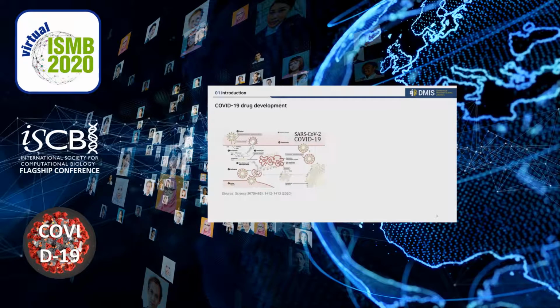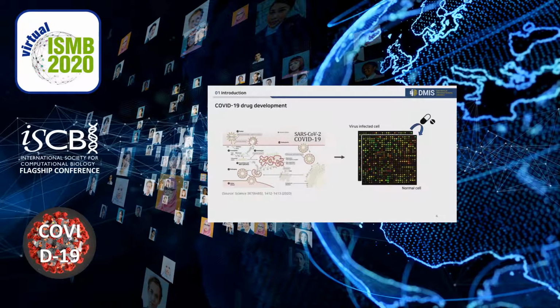To date, COVID-19 drug development has been based on targeting the pathway of the COVID-19, like remdesivir or chloroquine. But this approach has a limitation that it can't be developed if the mechanism of coronavirus is not fully identified. So we propose a novel framework to discover drugs even without fully understanding the mechanism of the virus. The framework discovers drugs that can make the virus-infected gene transcriptome phenotype return to its normal state.